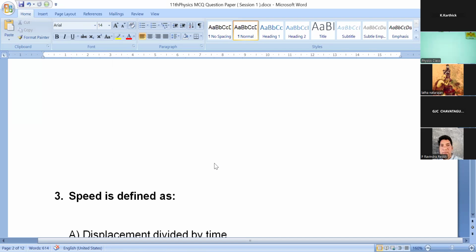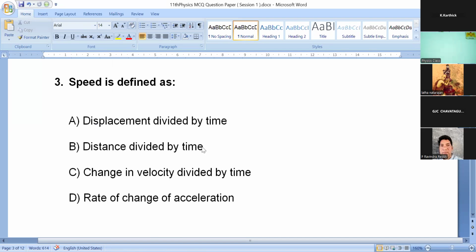This is the third question. Speed is defined as: option A, displacement divided by time. Option B, distance divided by time. Option C, change in velocity divided by time. And final D, rate of change of acceleration.